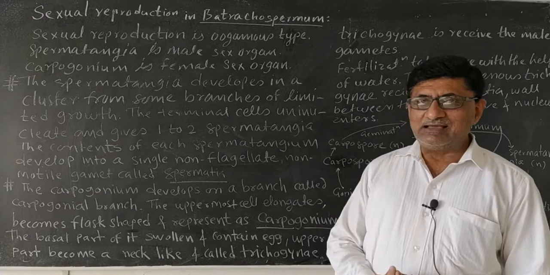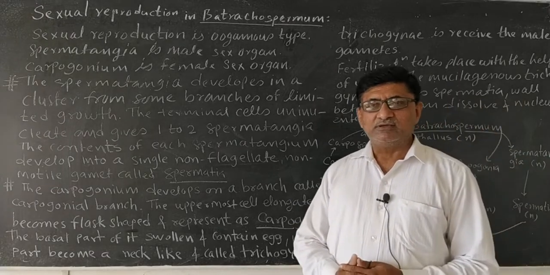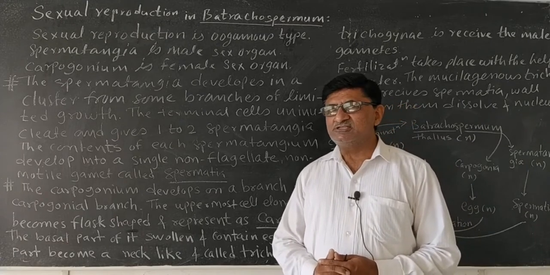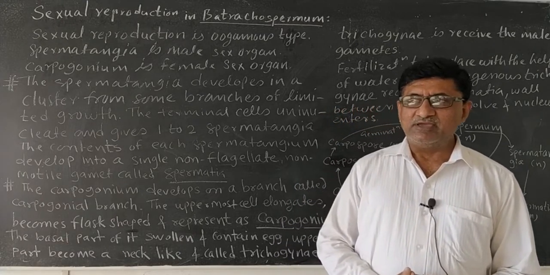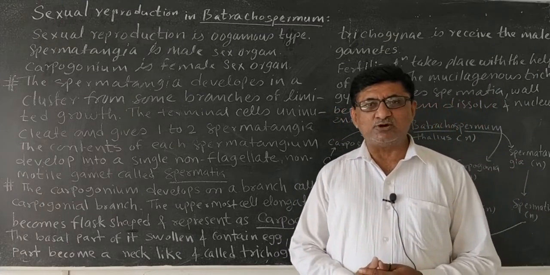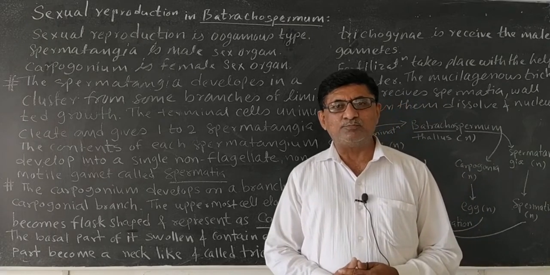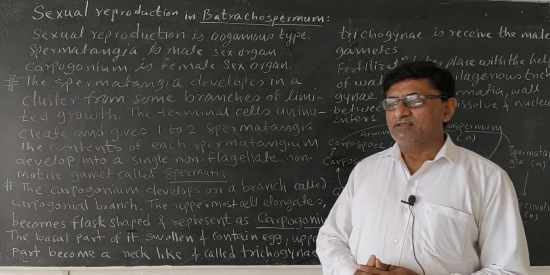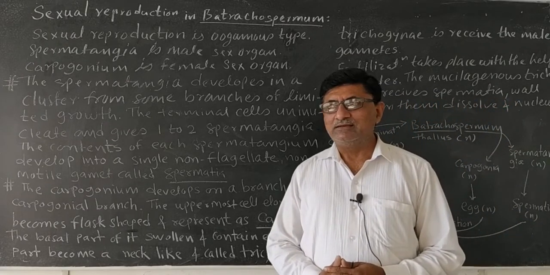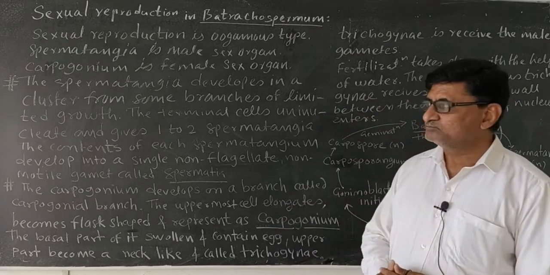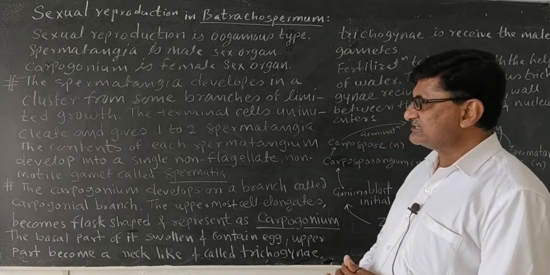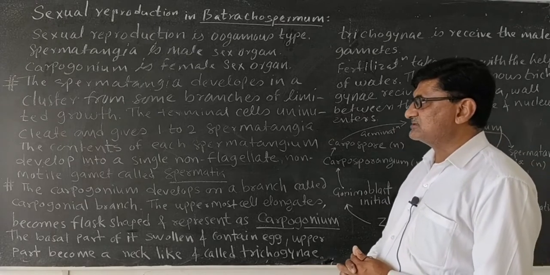Like other algae, Batrachospermum may also be monoecious or dioecious. Monoecious means the male and female reproductive structures or sex organs are developed on the same thallus, and dioecious means they may develop on different thalli. Most species of Batrachospermum are monoecious and some are dioecious.